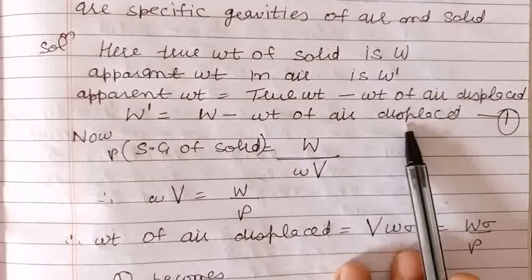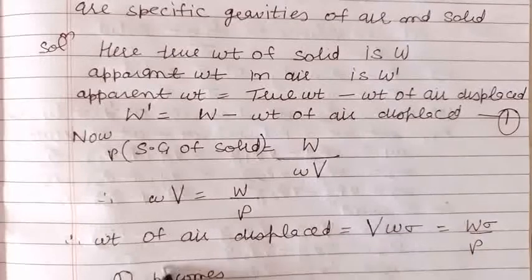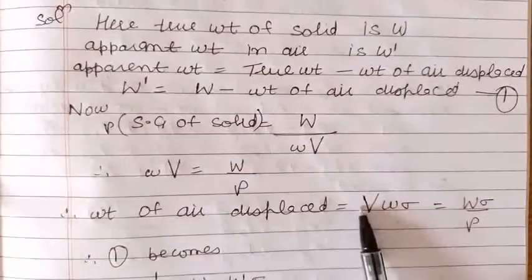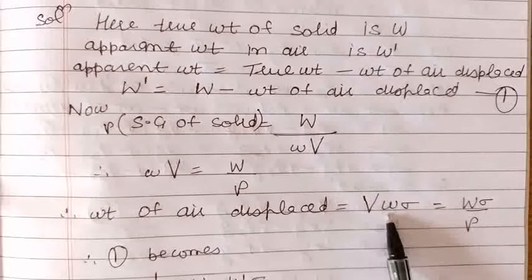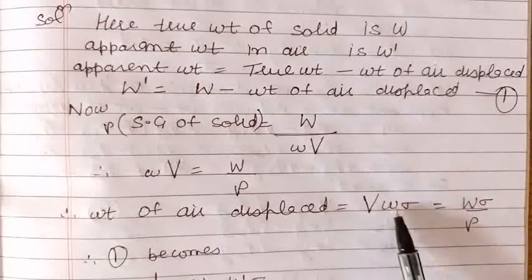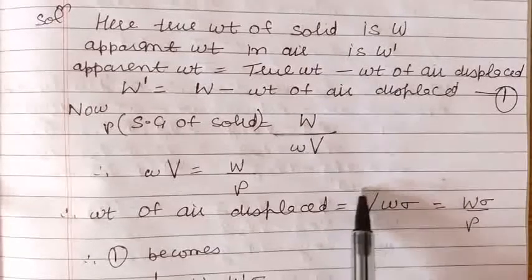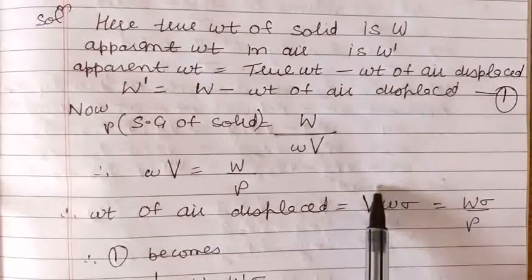Now by the formula, weight of the air displaced is given by volume into the specific gravity of the air into the weight of unit volume of the standard substance, which is small w. Now let us find this value, V into w.